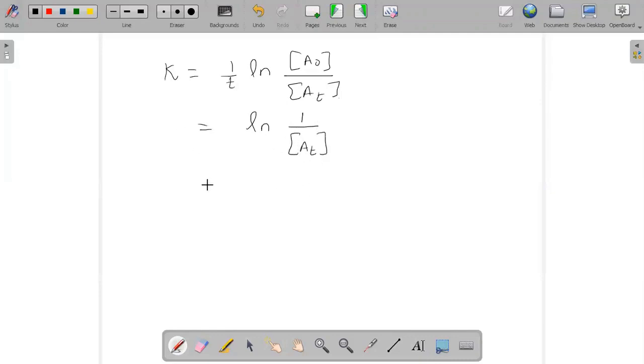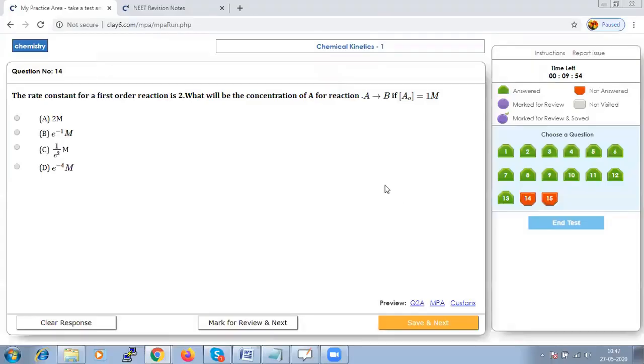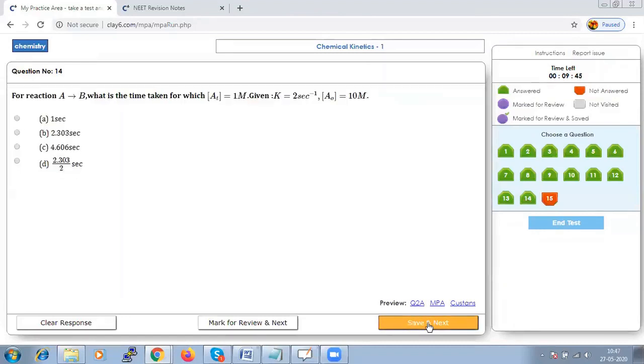If I take the reciprocal, AT will become just e to the power of minus 2. So it's e to the power of minus 2m. E to the power of minus 2m we do not have, so that means the answer should be C. Let us save that and go to next.